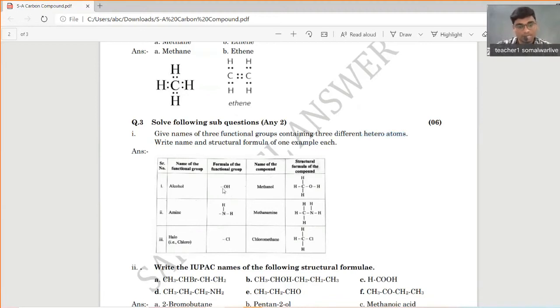So alcohol, it contains oxygen, OH group. Amines, they contain NH2. This is what the heteroatoms are. Heteroatoms means alcohol, amines, or chloro, bromo, iodo. These are the hetero. Hetero means other than hydrogen. You have to remember that. That is what the functional group is. That is simple.